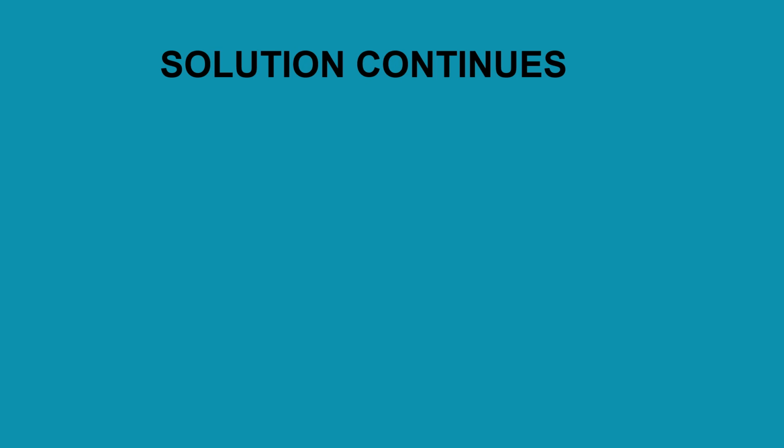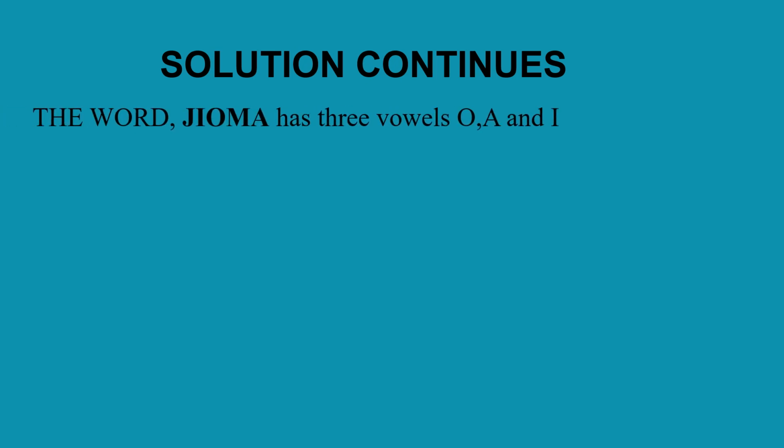Solution continues. Now, the second question says a letter is picked from the word geoma. Here you discover that the word geoma has 3 vowels. The first vowel is O, followed by A, followed by E. So this word has 3 vowels.